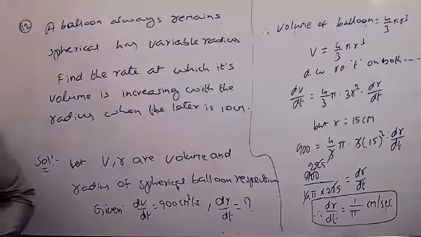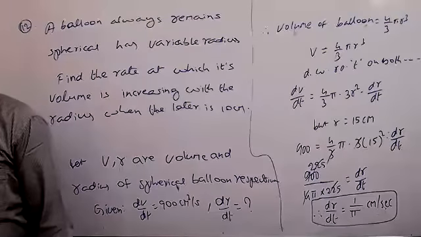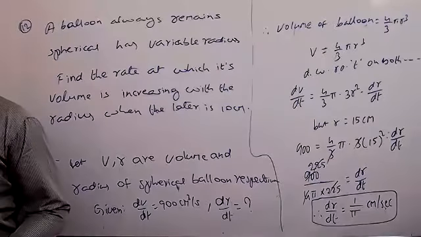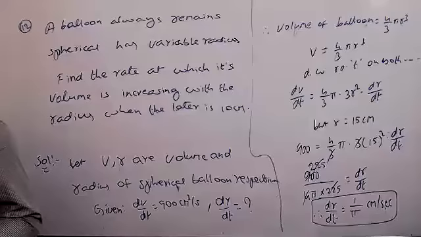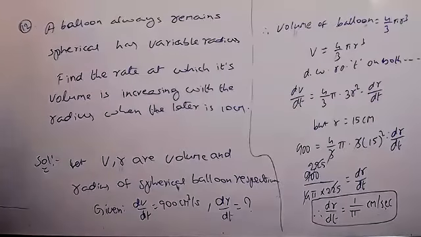This is the question now. Here what is given and what we have to find? That idea we have to get immediately. The balloon always remains spherical, has a variable radius.